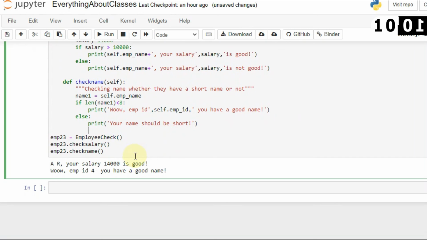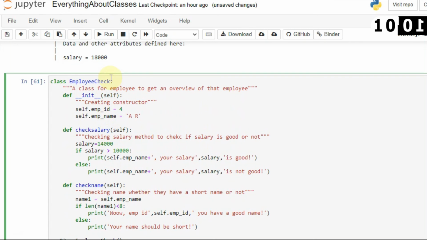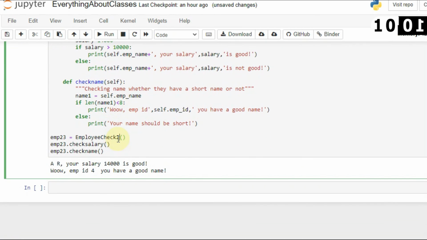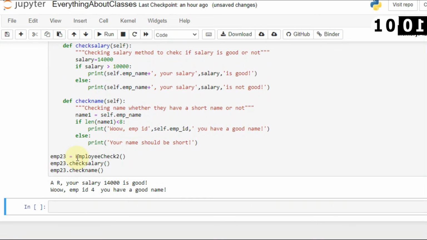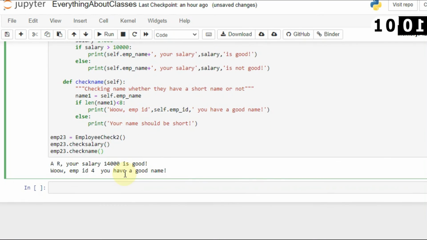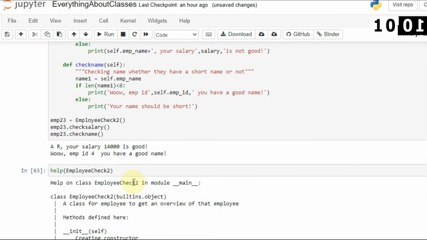Wow, employee ID 4, you have a good name. Now when you see the documentation of this class, let's give the class name as well, so you don't think it is from the previous class. So again I will change that to 2. Now let's check help employee2. Help is used for checking the documentation of a class. You must be familiar with that, but otherwise, if you don't know, you can check the documentation of any class.